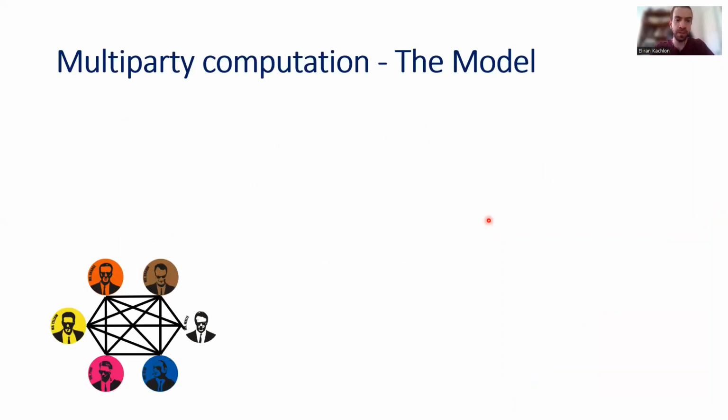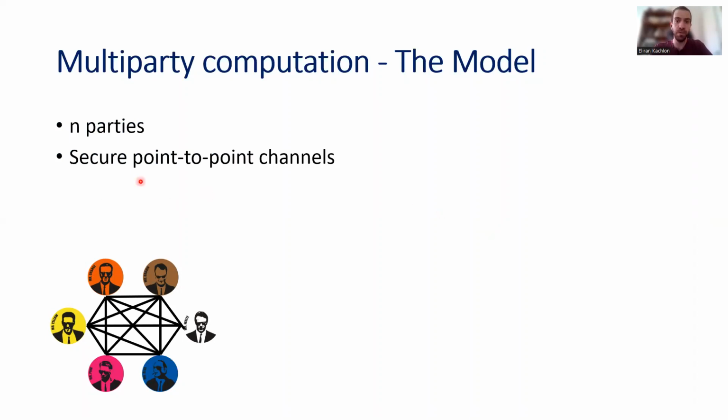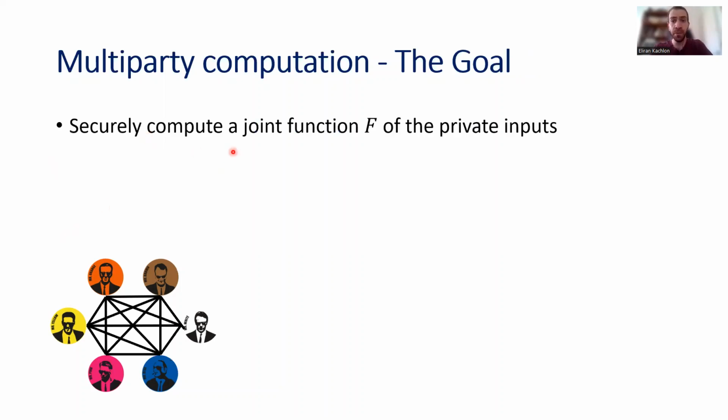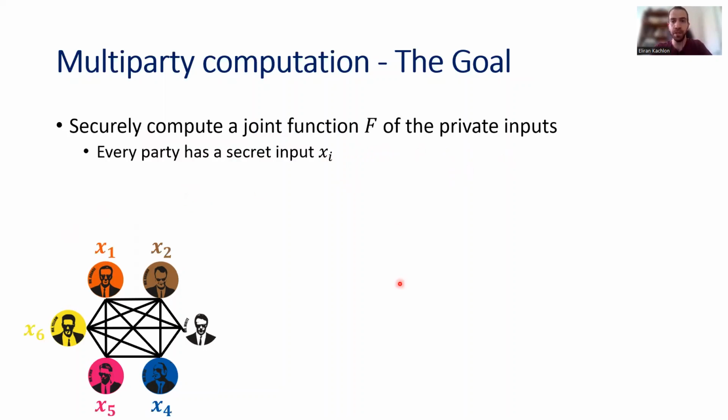So let me first explain the settings. We have n parties that communicate over secure point-to-point channels, which means that they can send private messages to each other. And they also have access to a broadcast channel, which means that they can send public messages. And the parties want to securely compute a function f of their private inputs. Each party has a secret input xi, and the parties want to reveal the value of f on x1 up to xn, but no other information.